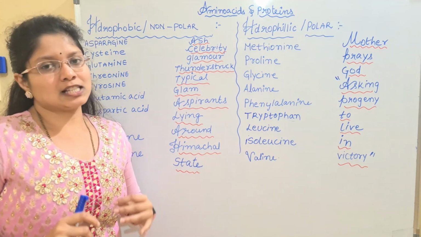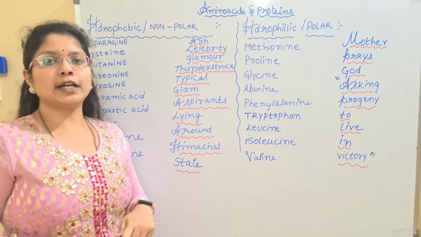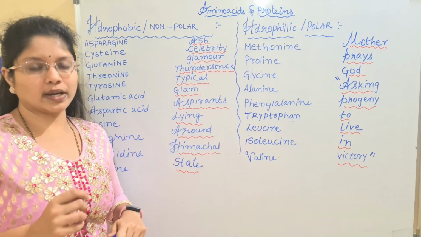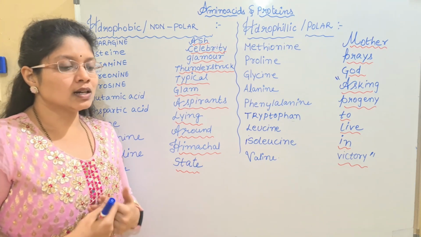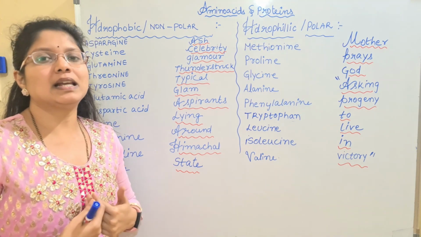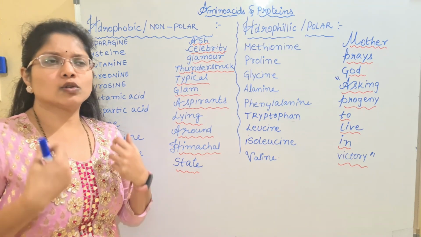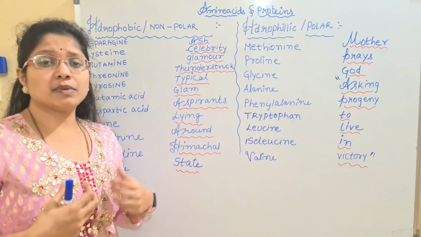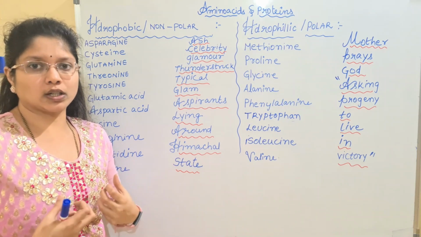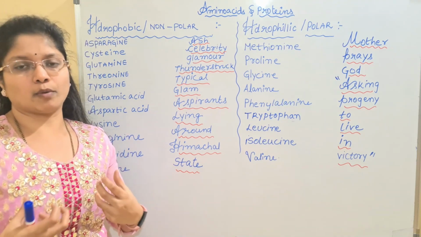This is one of the classifications of the amino acids, based upon their ability to react with water. Mainly, 70 to 75% of our body is made up of water. So all the chemical molecules, the macromolecules and micromolecules, must have some interaction with water. Either they are hydrophilic or they may be hydrophobic.